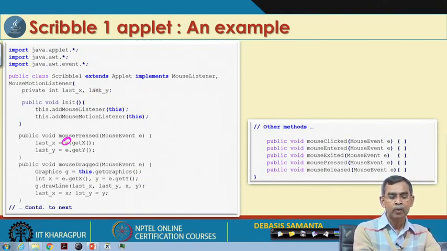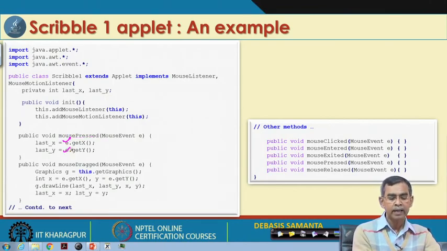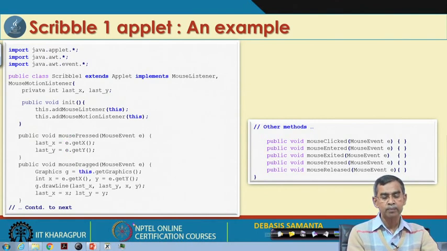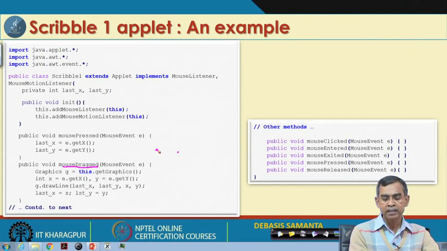That event means whenever this applet action occurs, corresponding to it, the event e will be generated, and this object will be returned. Here, in mousePressed with MouseEvent e, whenever a mouse event occurs, an event e is created, and for that event the x and y locations are the coordinates of the x and y position in the area. And then mouseDragged: if this is the last position and this is the current position, then dragging means drawing a line.